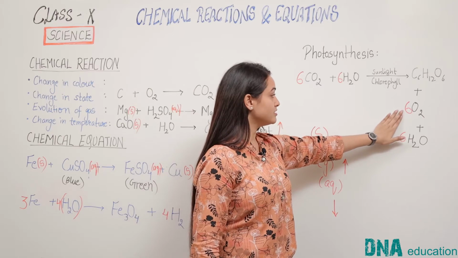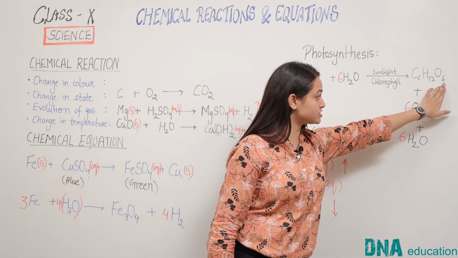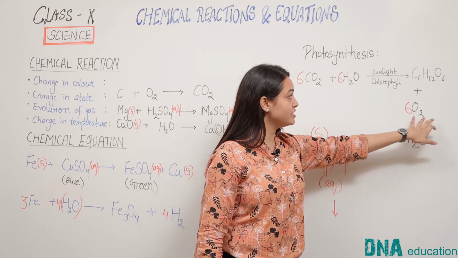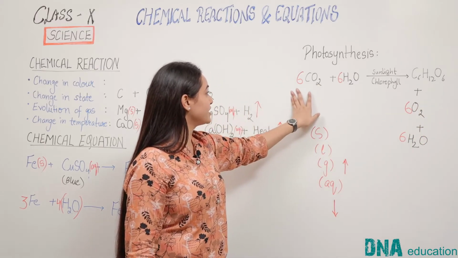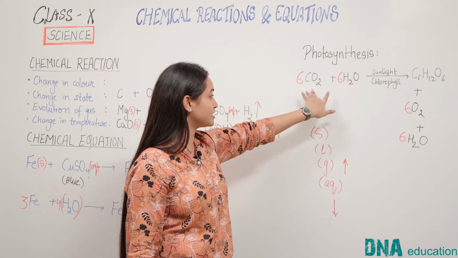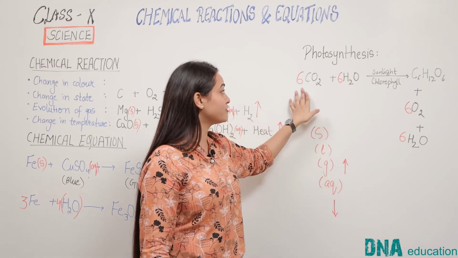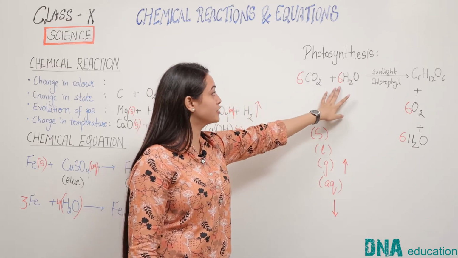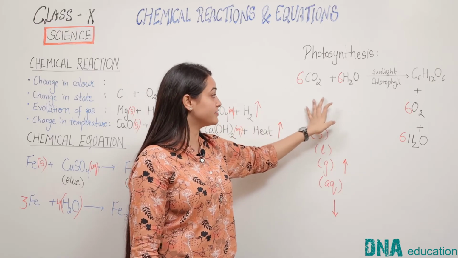By writing the number 6, we see that the total is 6 oxygen atoms plus 12, 18, and plus 6. Again we get the same number of oxygen atoms in the reactants as well as in the products. The number of carbon atoms, hydrogen atoms and oxygen atoms are all balanced in this equation now.